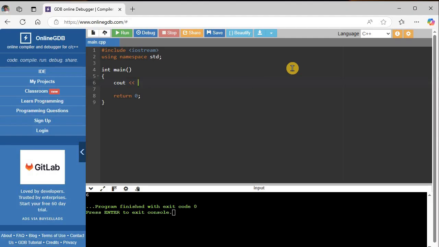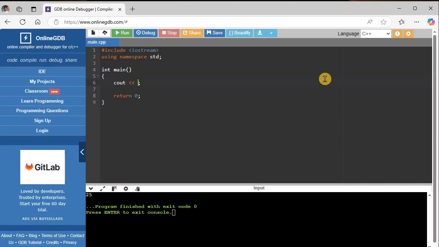So, if I go 2 plus 3 times 5, now the parentheses will supersede the asterisk. Okay, so now we'll get 25. 2 plus 3 is 5 times 5. Now, there's no math operation for exponent. Like, you might think hat to the 3rd power, so that's not a valid operation. Okay, so that's how we can output math.